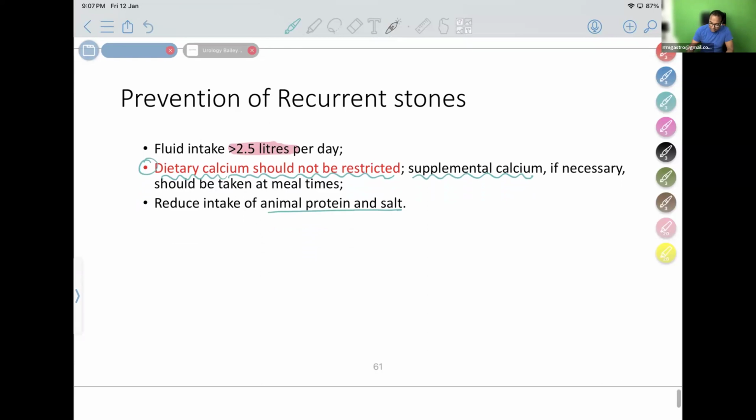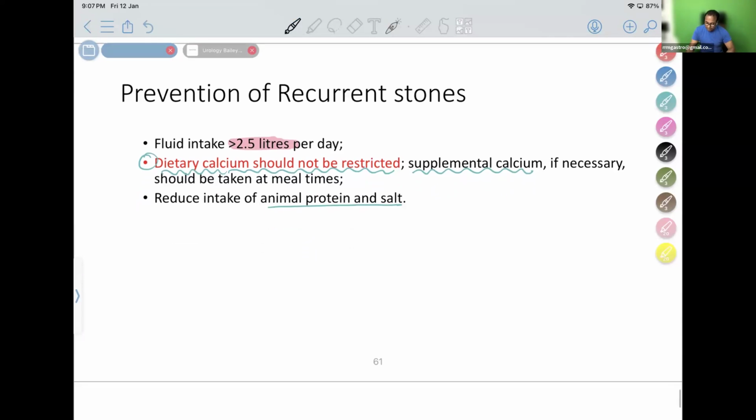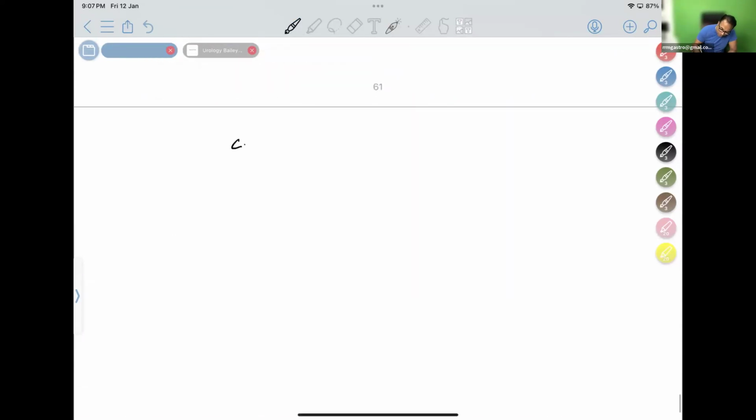Sodium chloride salt எடுக்காதீங்க. Protein, animal protein கொஞ்சம் கம்மி பண்ணணும். மட்டன், சிக்கன்லாம் கொஞ்சம் சாப்பிடக்கூடாது. So what is then not restricted means calcium. Why is calcium not restricted? Very interesting physiology. Calcium நீங்க ஓரலா கொடுக்குறீங்களா, அந்த calcium என்ன ஆகும்? ஓரலா கொடுக்குற calcium, very important point.